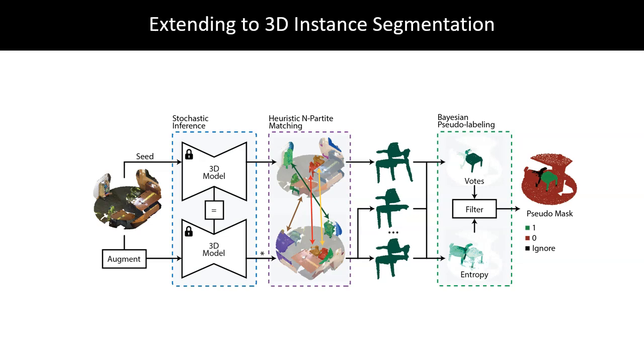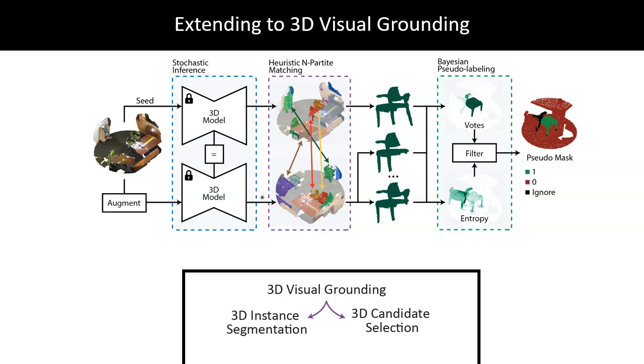Similar to both semi-supervised 3D semantic and 3D instance segmentation, our proposed self-training formulation can easily be extended to include natural language prompts as input, and thus tackle semi-supervised dense 3D visual grounding, or in other words, referral-based 3D instance segmentation. A common technique when tackling dense 3D visual grounding is to employ a grounding by selection strategy, where first all instances are detected within a scene, and then a fusion module selects the best candidate based on the prompt.